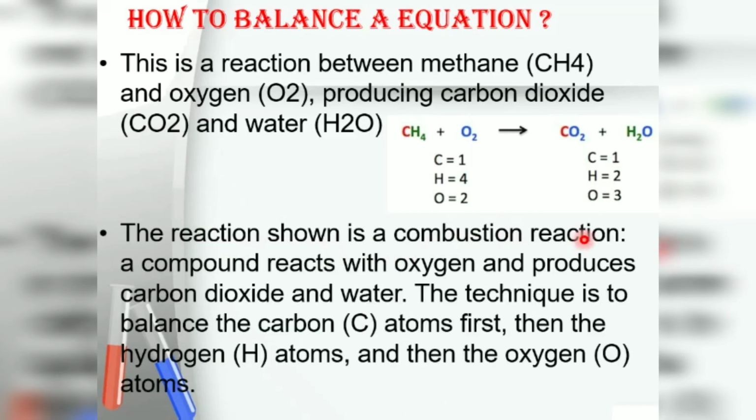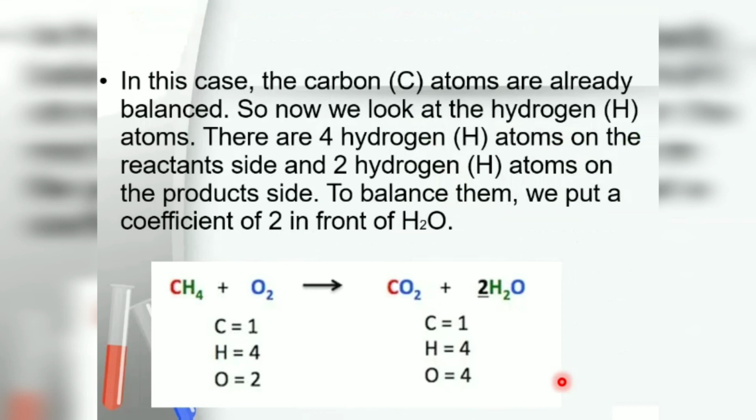The reaction is a combustion reaction, in which a compound reacts with oxygen and produces carbon dioxide and water. The technique is to balance the carbon atoms first, then the hydrogen, then the oxygen. We have already balanced the carbon, so now we look at the hydrogen atoms. There are 4 hydrogen atoms in the reactant, and 4 hydrogen atoms should be in the product.